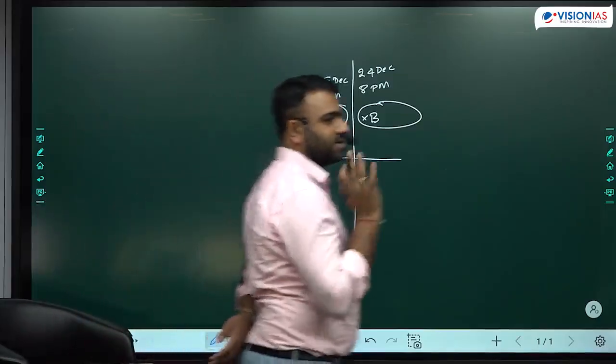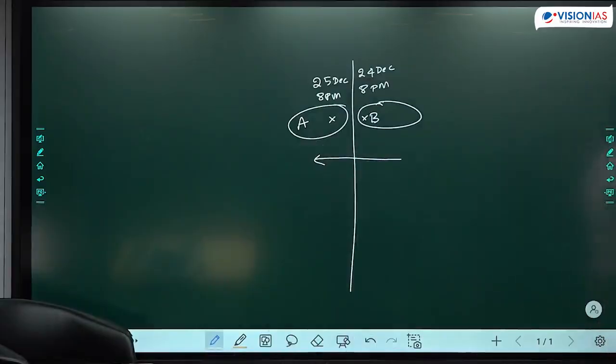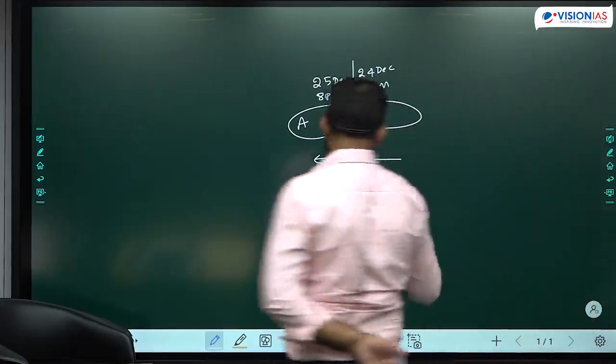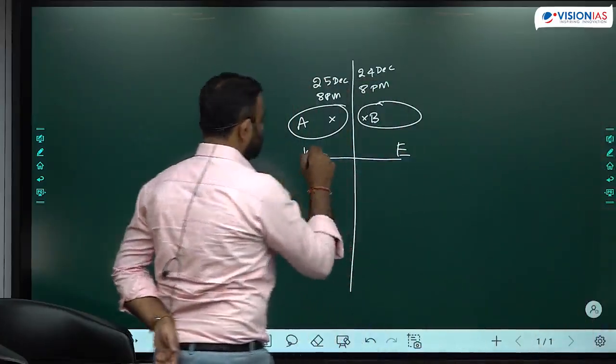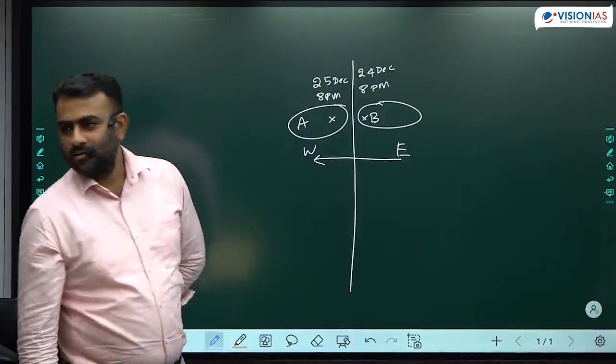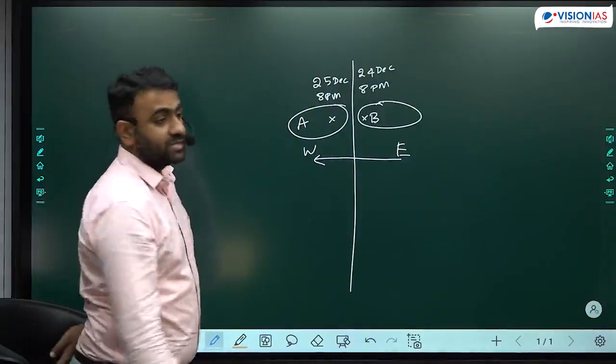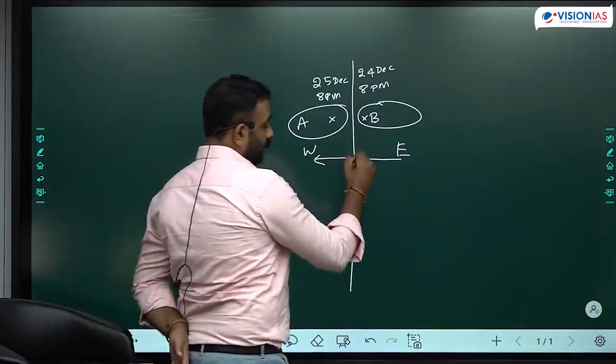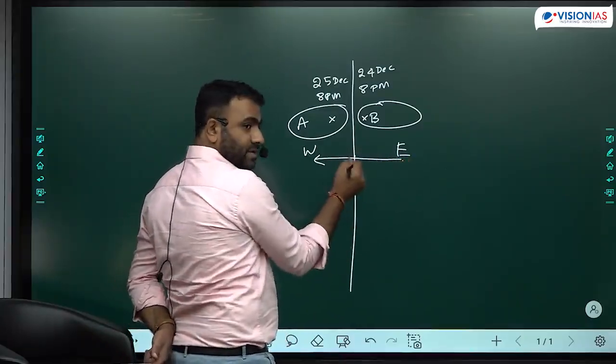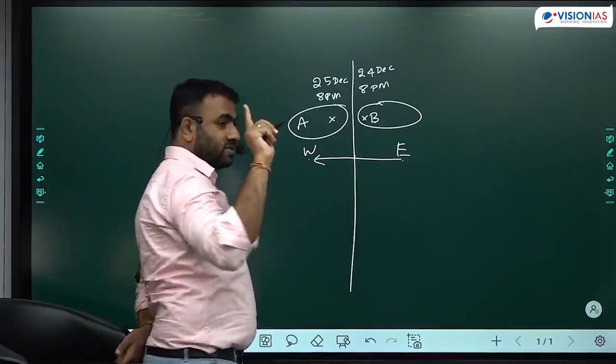यहाँ पर आके देखते हो यहाँ पर क्रिसमस खत्म हो गया. By crossing the international date line from east to west, remember from east to west. For international dateline, this is east. For international dateline, this is west. Please don't think from India.